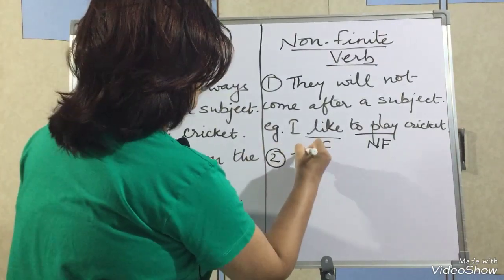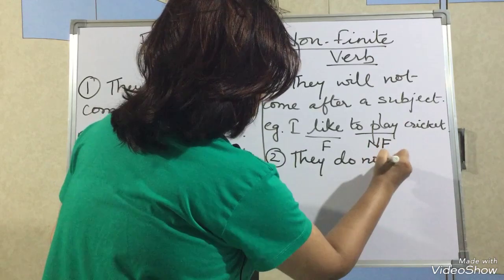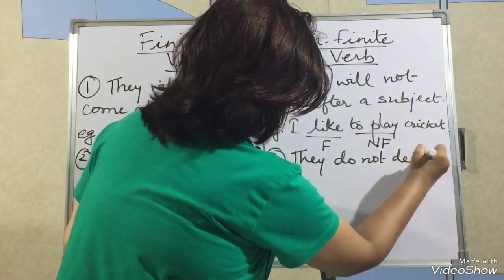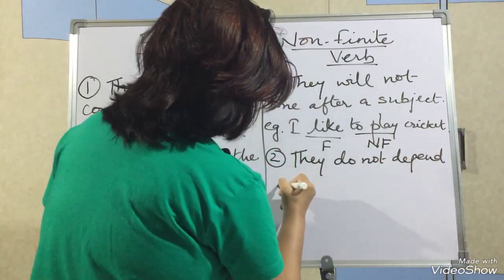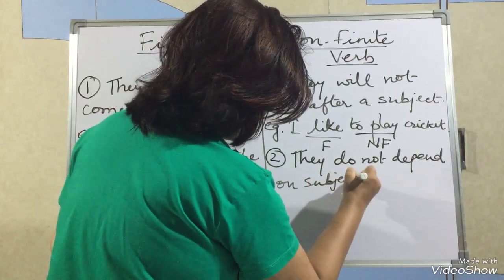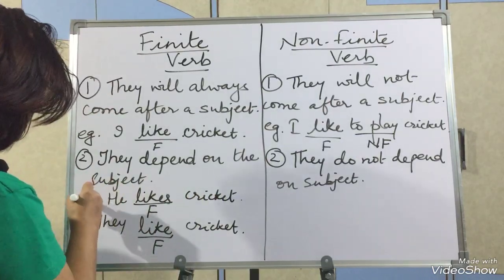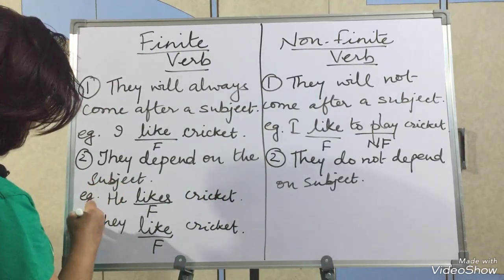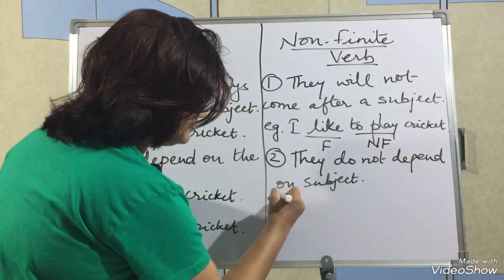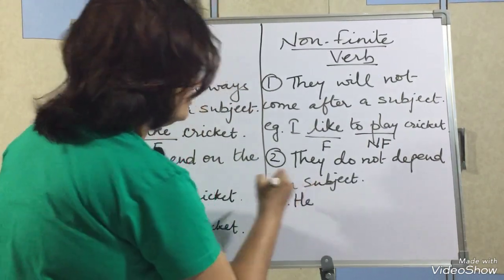But let us see what happens here. Non-finite verbs do not depend on the subject. How? Let us see. Again I am changing the subject. I am writing he here.